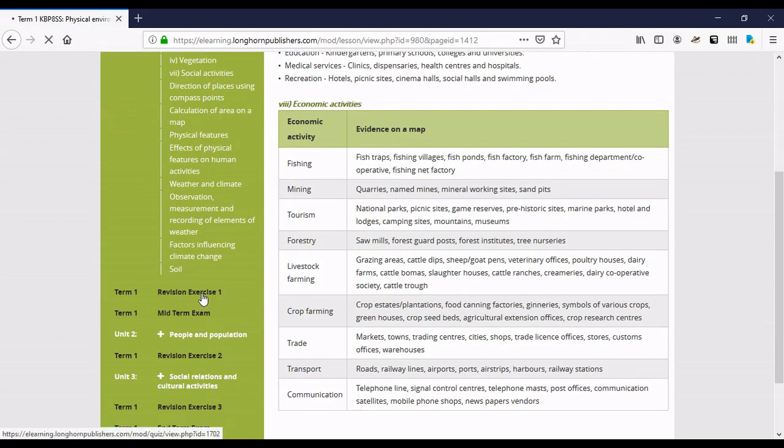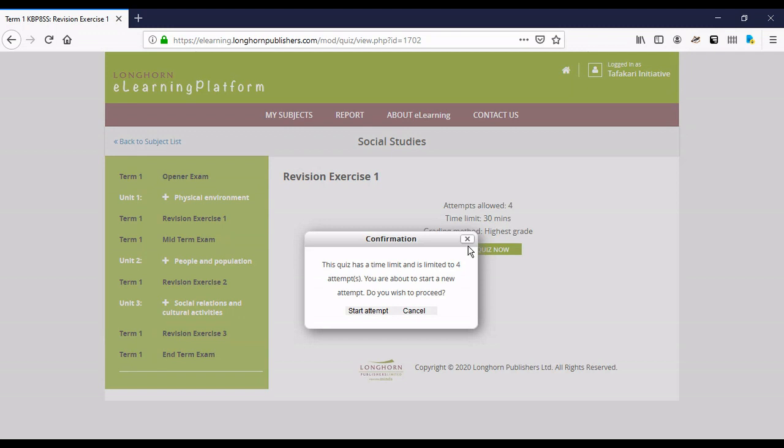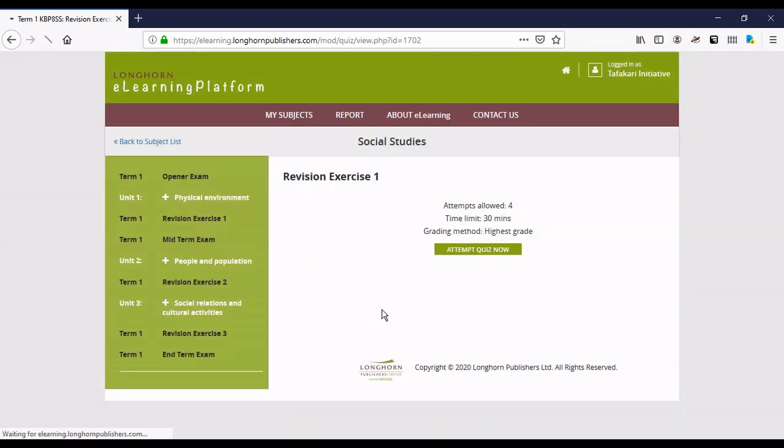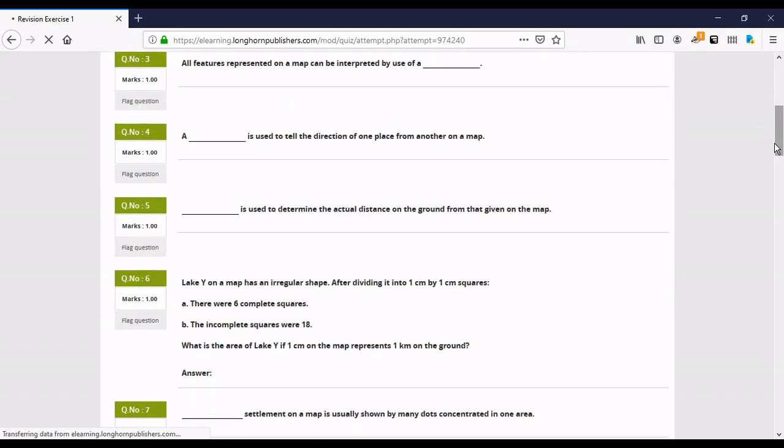You can also do a revision exercise while you're there, and you get 4 chances to do this exercise, and it's a timed exercise. Here it says it gives you about half an hour to do the exercise. Then you click on start exercise, and then here set attempt. And so it will take me to a page where there is the name of the subject at the top, and it's a revision quiz 1.